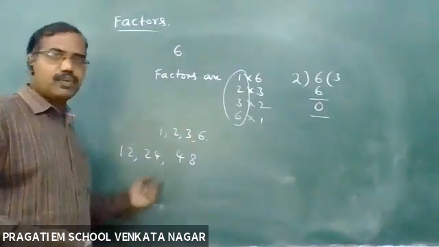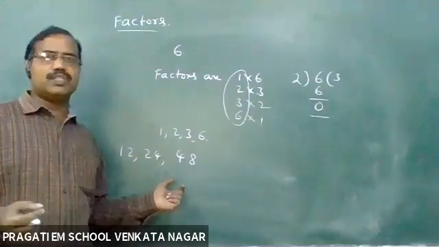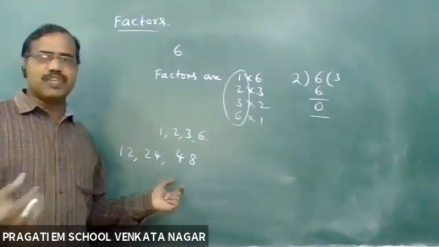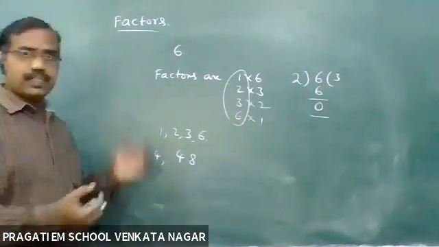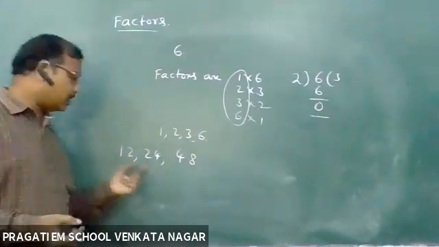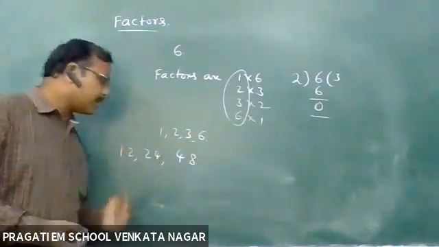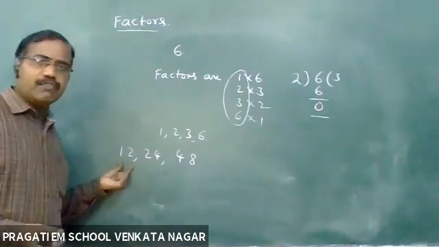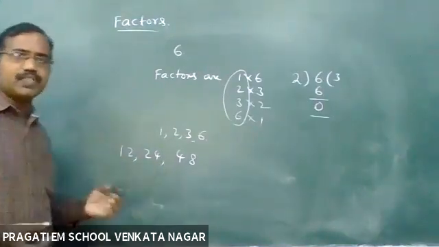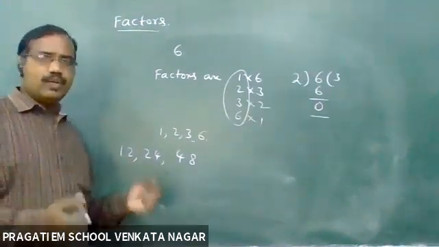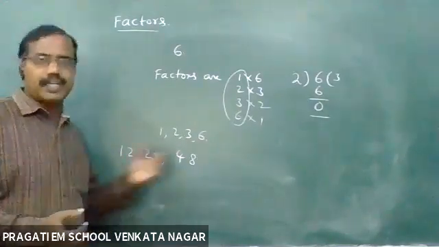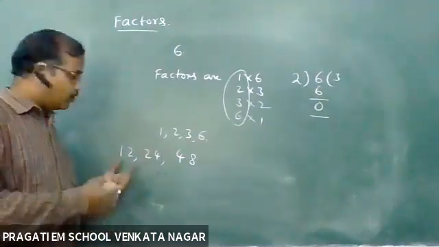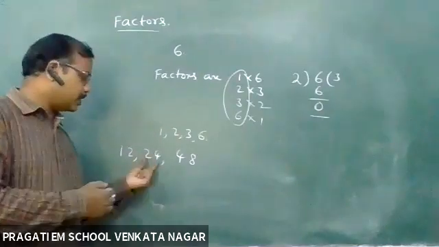12, 24, 48. I am going to give you a brief explanation about factors, primes and co-primes. See children, here 12, 24, 48 is there. Here 12 is a factor of 48 because 12 fours are 48. It means 12 divides 48. That's why we can say that 12 is a factor of 48.